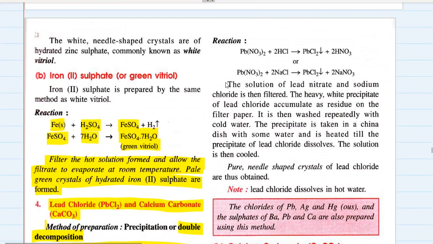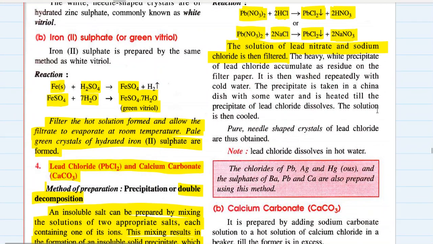The solution of lead nitrate and sodium chloride is then filtered. First, lead nitrate is reacted with hydrochloric acid, or lead nitrate is reacted with sodium chloride. Both contain chlorine, and we get a precipitate of lead chloride plus nitric acid or sodium nitrate solution. The lead nitrate solution and sodium chloride is then filtered. The heavy white precipitate of lead chloride accumulates as residue